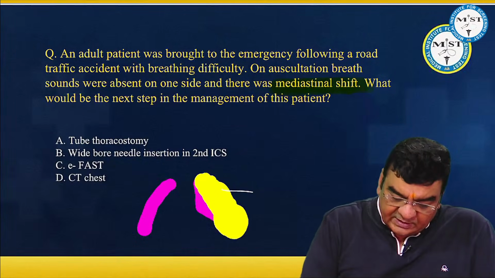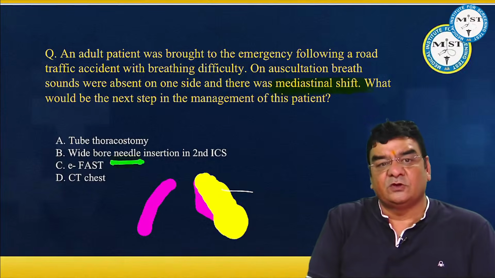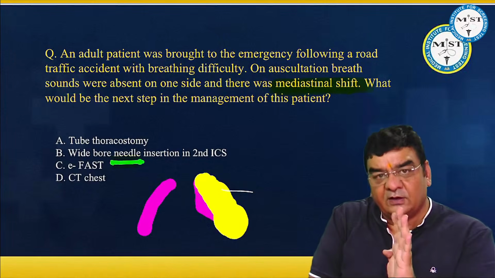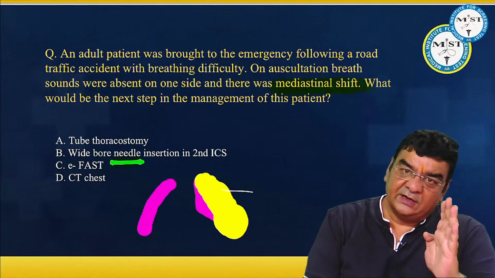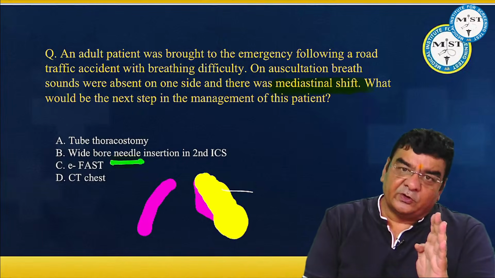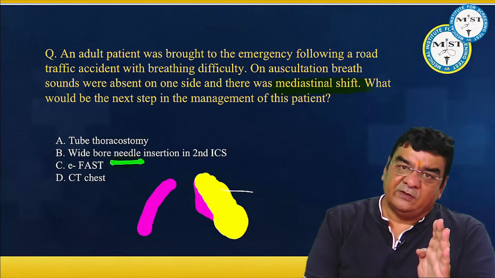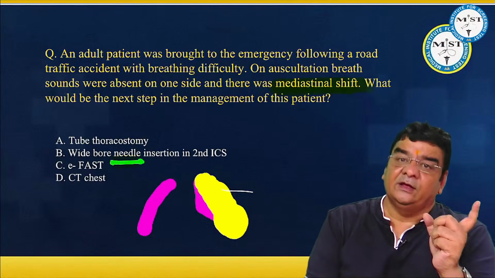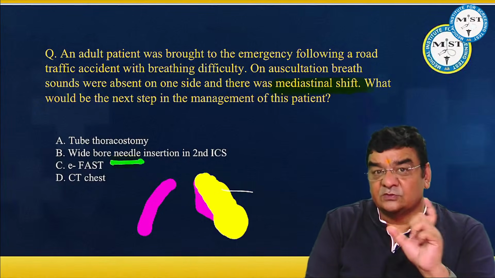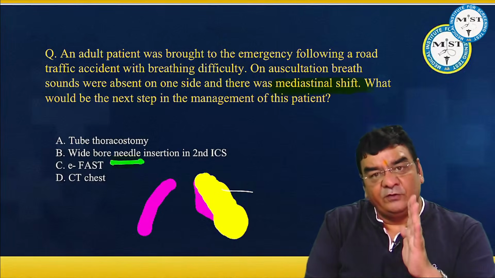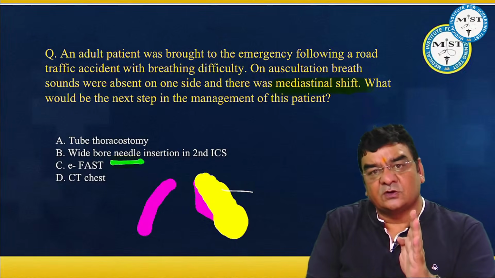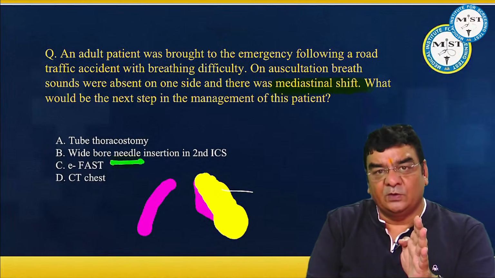Now this needle insertion will be ideally, in case of adults, put in the 4th or 5th intercostal space just anterior to the mid-axillary line. In children we put it in the 2nd intercostal space in the mid-clavicular line, but earlier we used to put this needle, this is what we are saying according to the ATLS guideline. But earlier we were putting this needle in the 2nd intercostal space in the mid-clavicular line only.